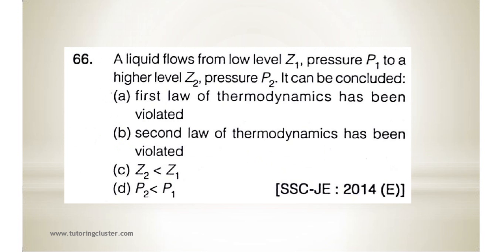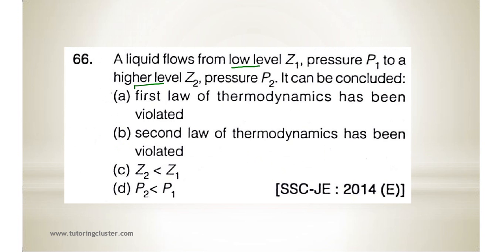Next, 66. A liquid flows from lower level Z1 pressure P1 to higher level Z2 and pressure P2. So fluid is flowing from low level to high level. It can be concluded first law of thermodynamics has been violated, second law of thermodynamics has been violated, Z2 less than Z1, P2 is less than P1.